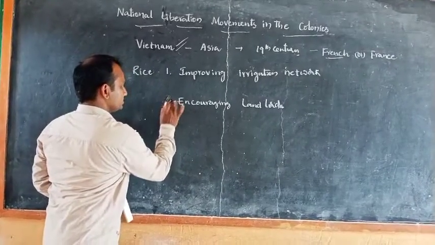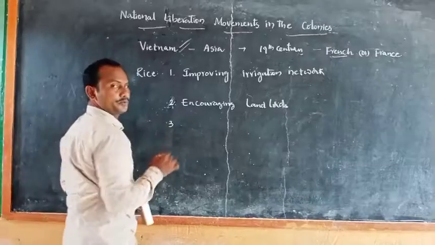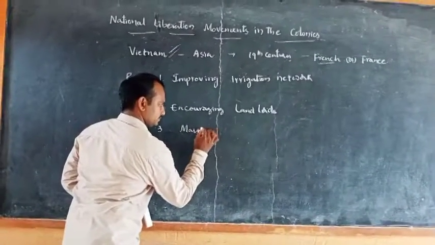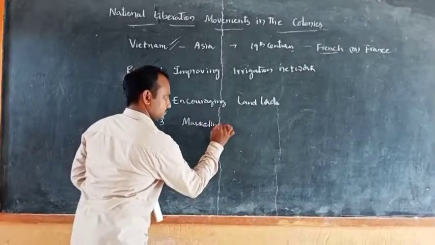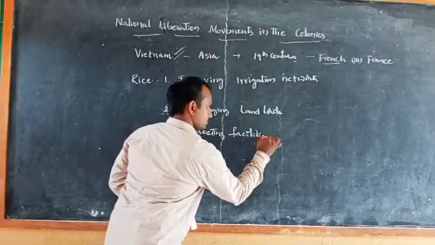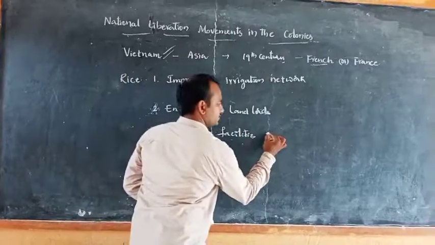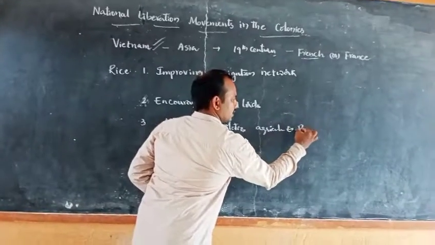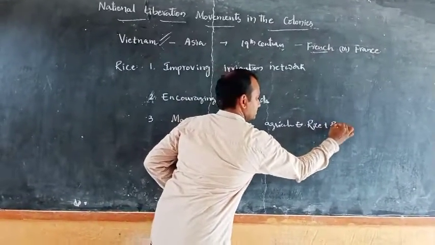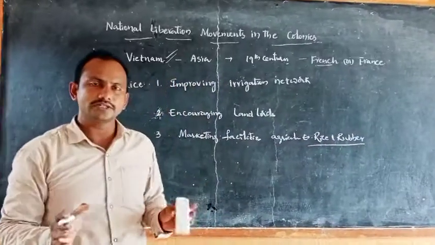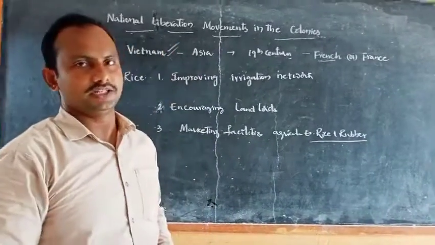And the third one is providing marketing facilities for agricultural produce. For example, rice and rubber, because these two are the most important crops grown in Vietnam.